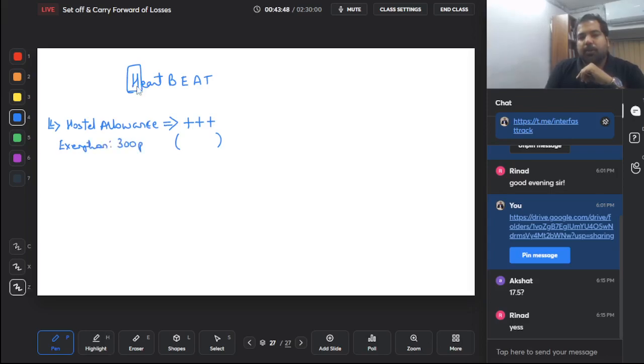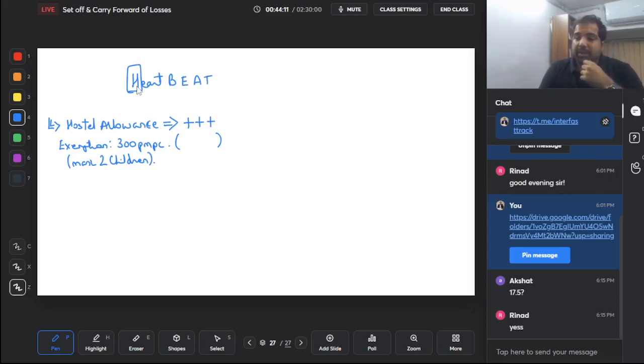300 per month per child. So example, if you have only one child and throughout the year he's gone to a hostel, so 300 into 12 into 1. What if you have 2 children? Then 300 into 12 into 2. What if you have 3, 4, 5 children? Then maximum, guys, this exemption is given for maximum up to 2 children.